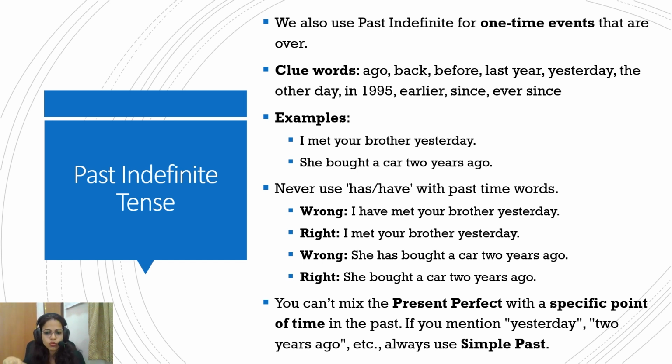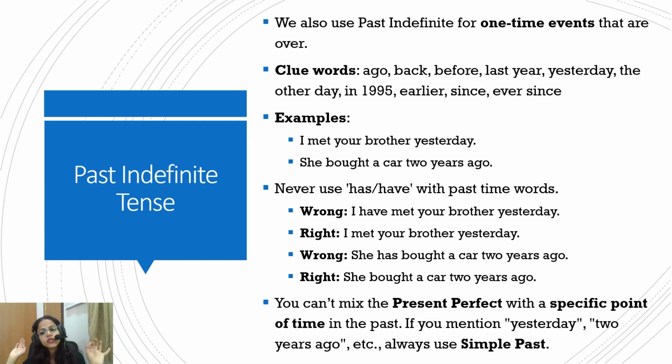She bought a car 2 years ago. Again, this action happened in the past, finished in the past, and was a one-time action. I bought a car 2 years ago. Unless you're super rich and you're regularly buying cars, then it's not applicable to you. But for normal people, it is.